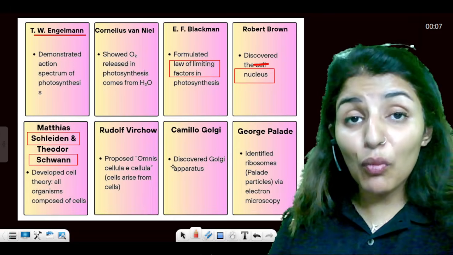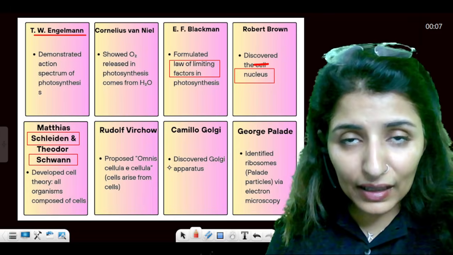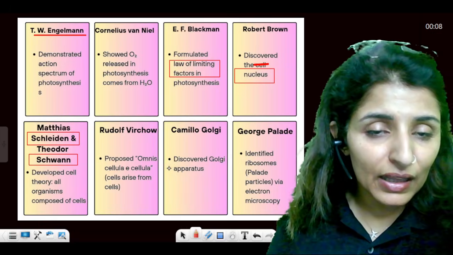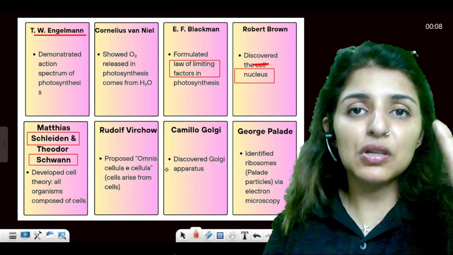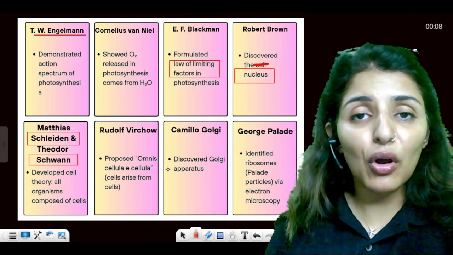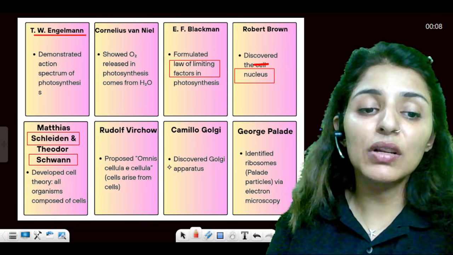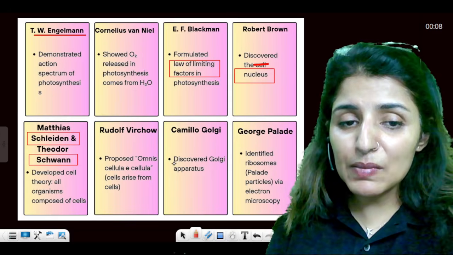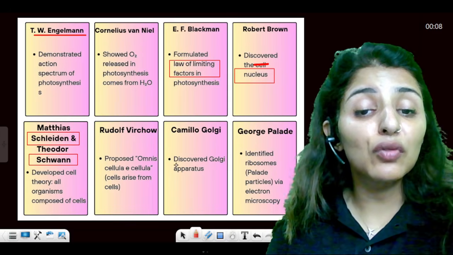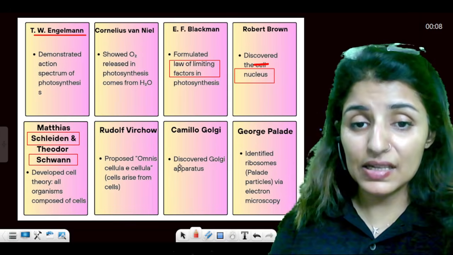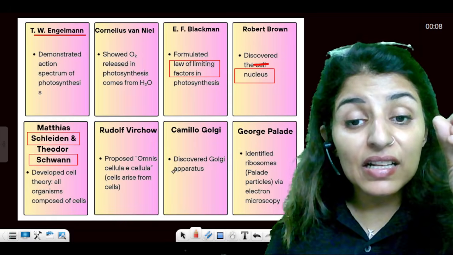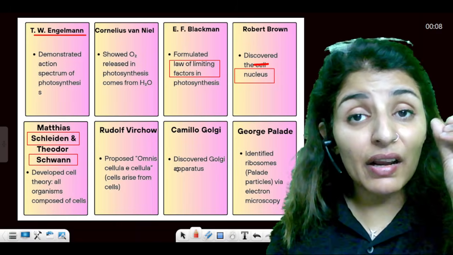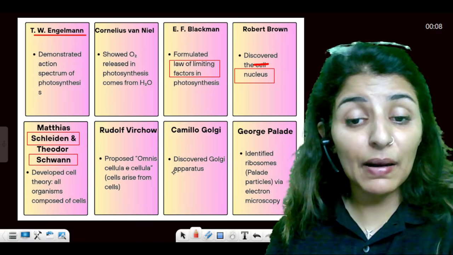Rudolf Virchow modified the cell theory and introduced another term to the cell theory. Virchow was the first person to describe that cells come from pre-existing cells, that is omnis cellula e cellula. Then Camillo Golgi, as the name says, is known for the discovery of Golgi apparatus. Then George Palade, discovery of ribosomes. That is why ribosomes are also known as Palade particles.